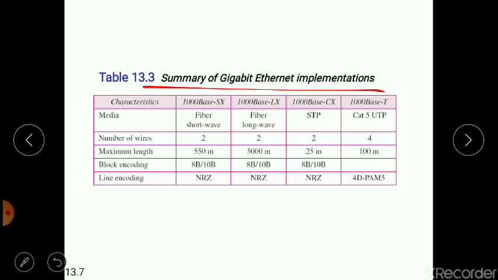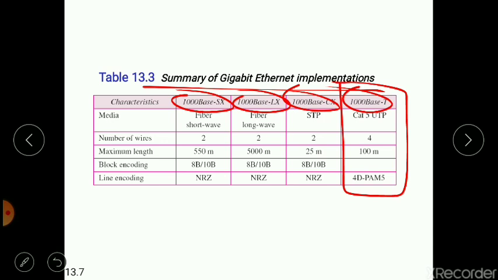You can see all four types of implementation: 1000 base SX, 1000 base LX, 1000 base CX, and 1000 base T. 1000 base T is the only four wire implementation, whereas all the other three are two wire implementations.